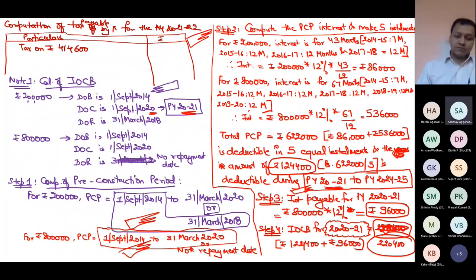Sir, it is 8230. 414,600 minus 250. Yes, it is 8230. I hope everyone is getting this answer, because assessee might be senior citizen but not a resident. So you cannot apply that slab up to 3 lakh nil. In this case, the assessee is a non-resident person, so age does not matter. Up to 250 it is nil. But how much is rebate under section 87A? Since the income is less than 5 lakh, so how much will be rebate?